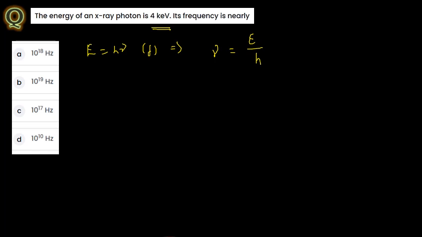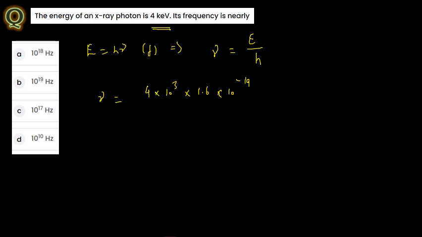That's all. The value given is in kilo electron volt, so directly you can mention 4, and 4 kilo means 4000. Simple. But they have mentioned electron volt, so frequency nu is equal to 4 into 10 power 3, and the electron volt is 1.6 into 10 to the power of minus 19.